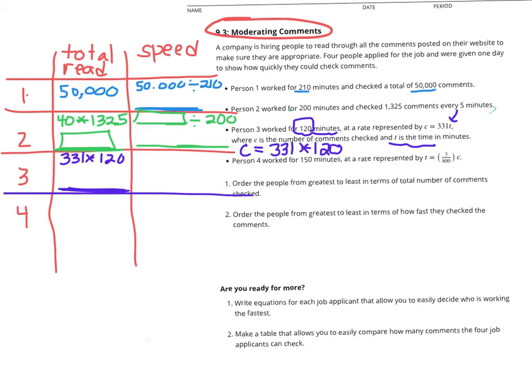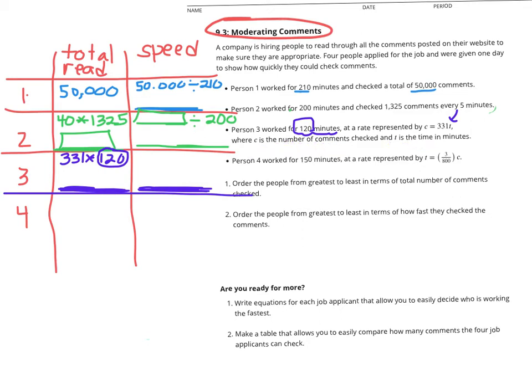And then the next thing we'll do is find out this person's speed. And again, we find the speed by total comments divided by time, and come up with their speed and put that here. Okay, so their total comments divided by that 120 and put their speed here. And that speed is in comments per minute, right? That's our unit, comments per minute. Okay, and then we have person 4.